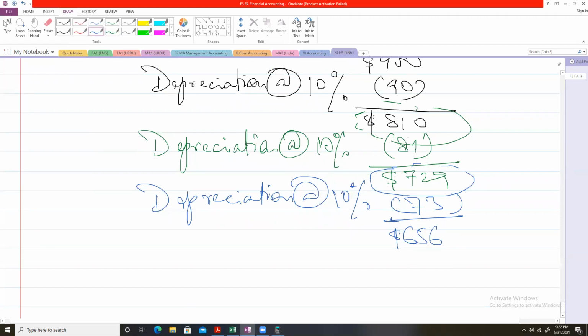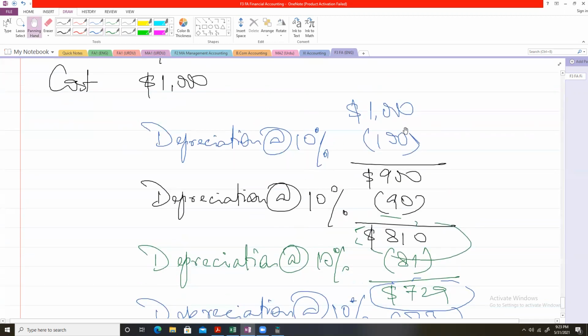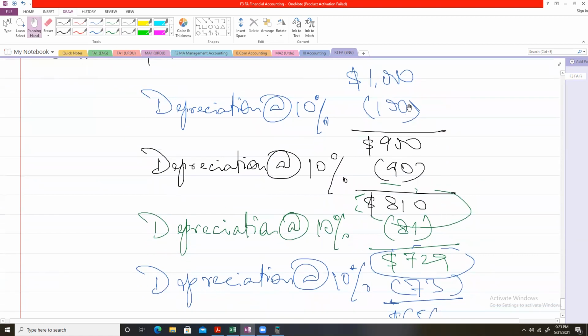And this is how the cycle will go on. This is how the cycle will go on each year. A depreciation of 10% of the written down value. These values of the non-current assets are referred to as written down value. Now, let me show you this calculation with the help of a depreciation schedule, so the things will become more clear to you.